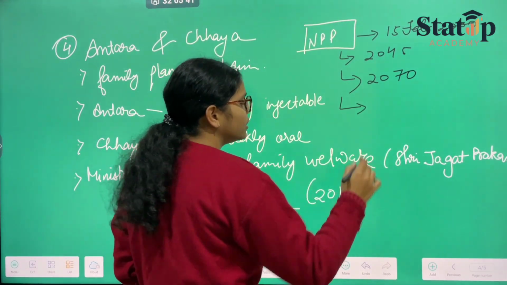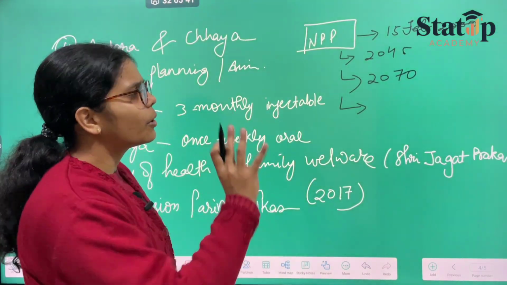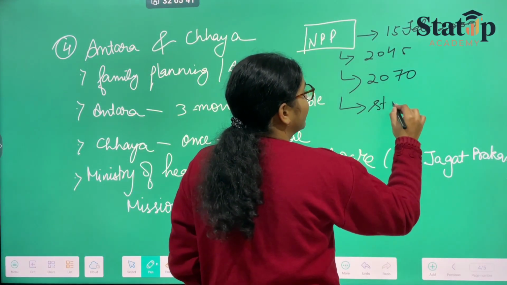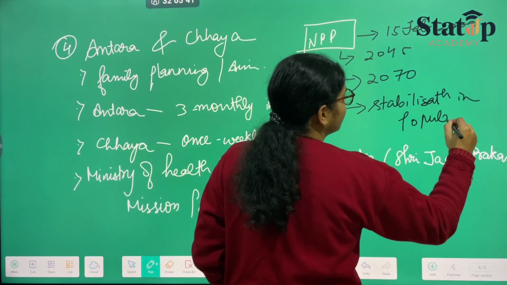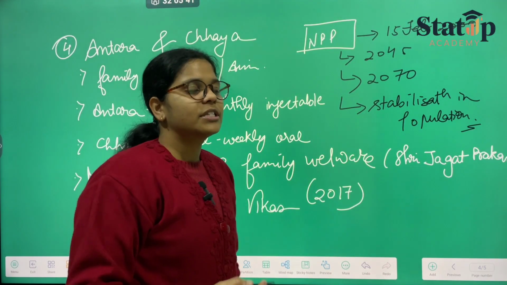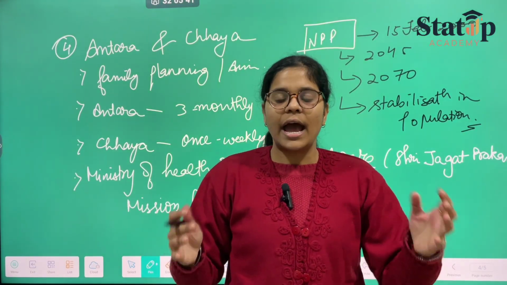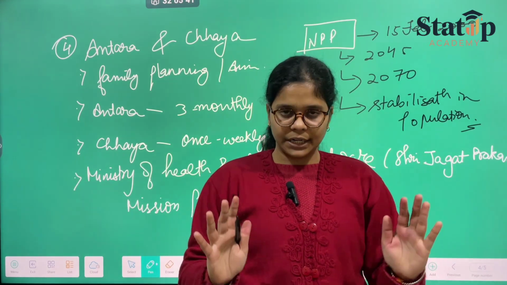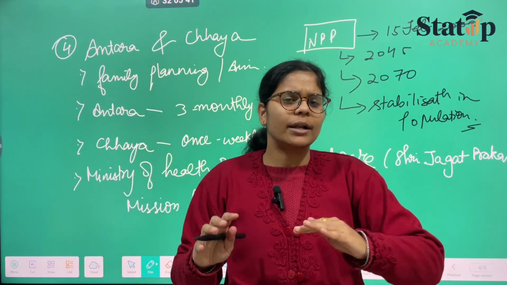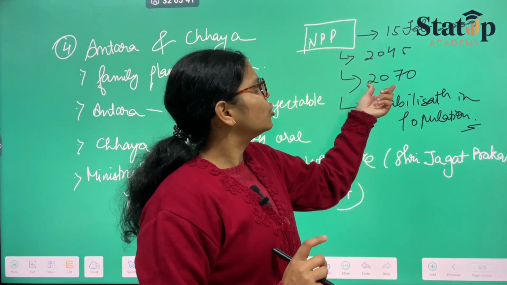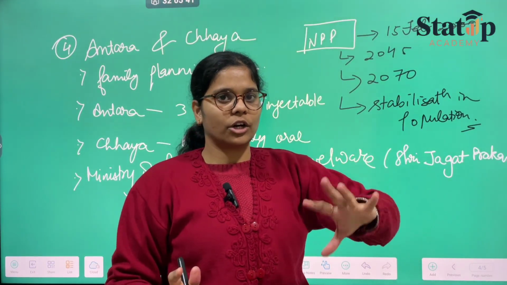They also had another aim, which said that our aim would be to control the population, of course, but to make a stabilization in population. Population stabilization means we are growing at a very high pace. Modi ji wants that we should grow and spread all over the world, but according to this policy, it says that our growth shall become stable by the year, say, 2070 approximately. They have just adjusted. Now amendments could be made further because we are growing at a very high pace.